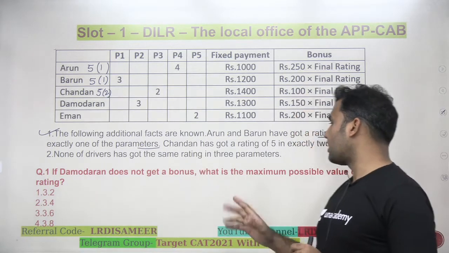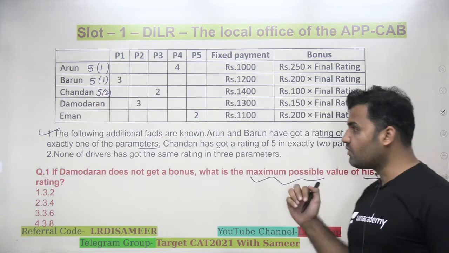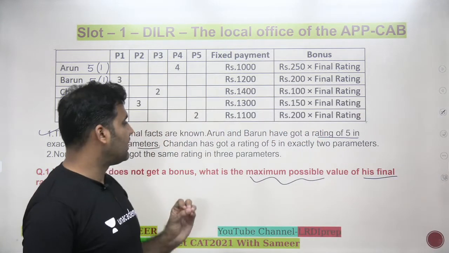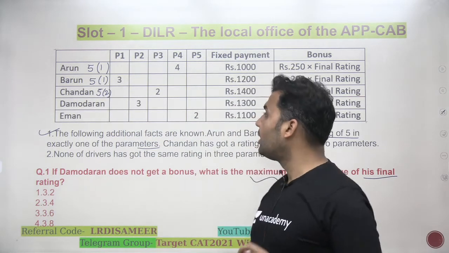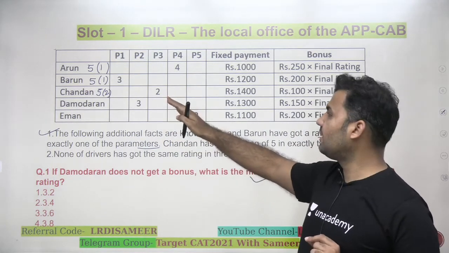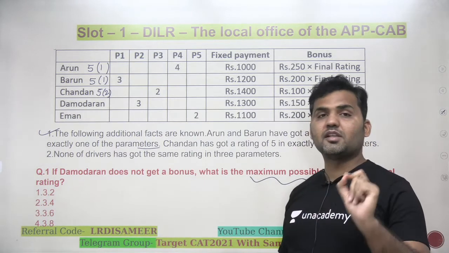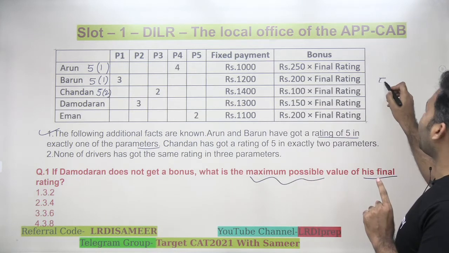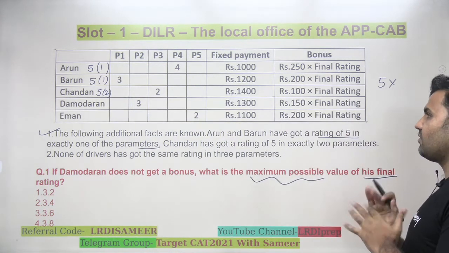Damodran does not get a bonus. What is the maximum possible value of his final rating? Now, I want to maximize the rating of Damodran, keeping in mind that he should not be eligible for the bonus. I need to maximize the value. If I want to maximize the value, I'll try to give him as many 5s as possible. No, because I also need to make sure that he is not eligible for the bonus. So I need to avoid giving 5 to Damodran in every case.